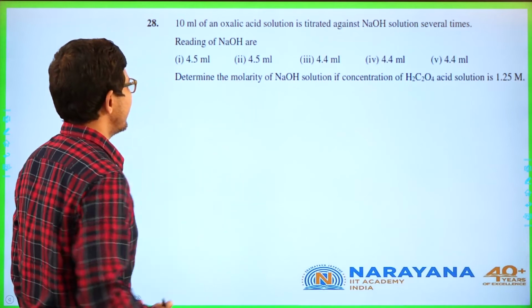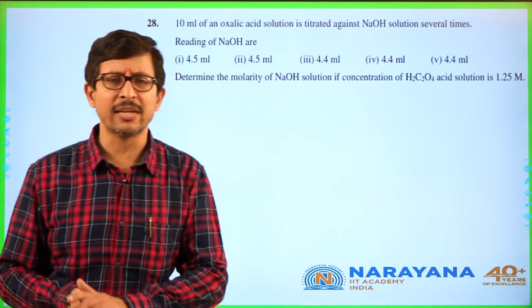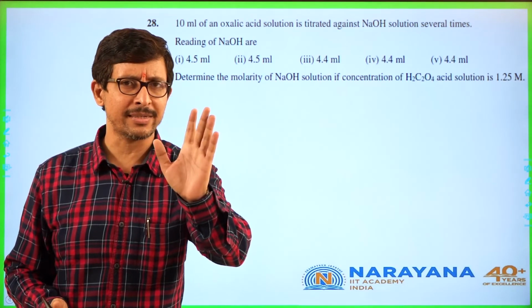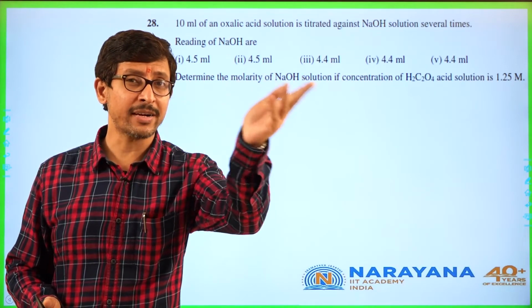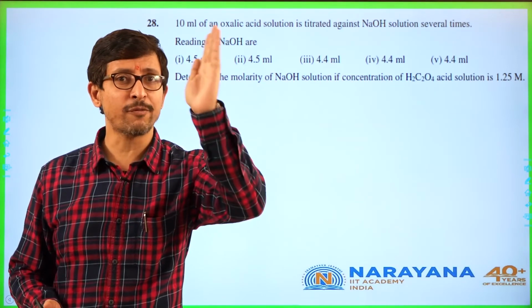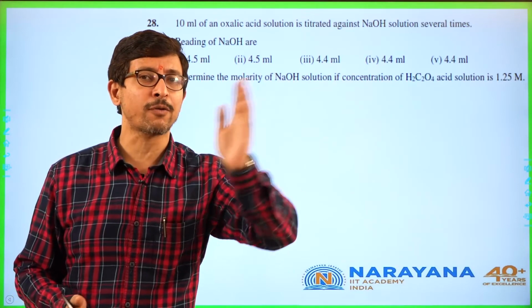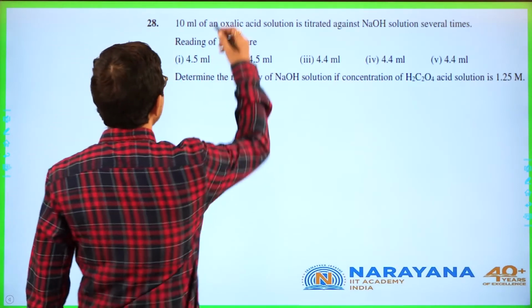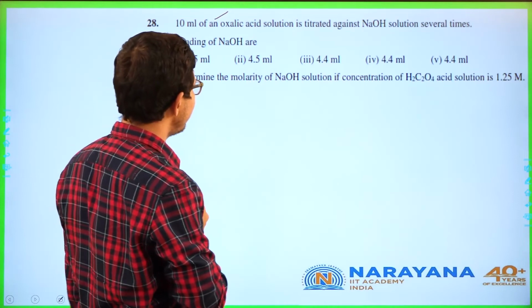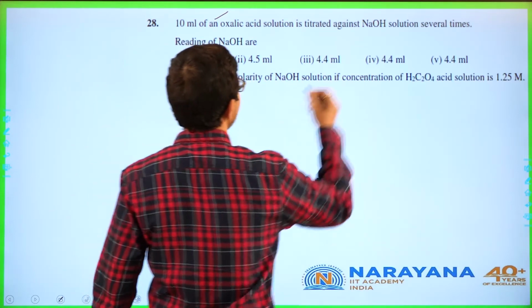It is a titration. Whenever titration questions are asked, keep milliequivalence in your mind, as long as the n factor doesn't change. Milliequivalence of compound 1 is equal to milliequivalence of compound 2. So here it is with respect to oxalic acid and NaOH.